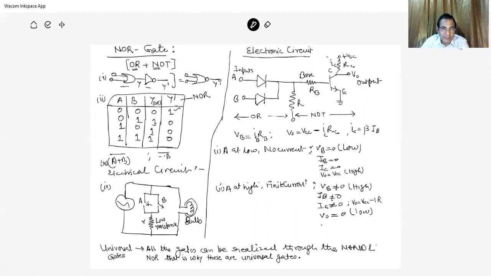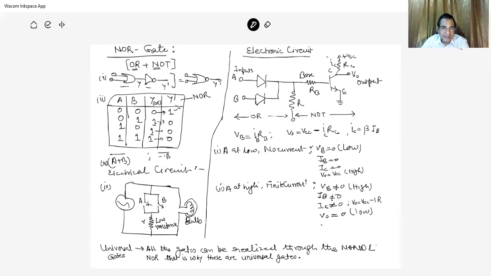This is the truth table of the OR gate: 0, 0 is 0; 0, 1 is 1; 1, 0 is 1; and 1, 1 is 1. Now, whenever we connect the NOT gate, input low gives output high, and input high gives output low. So the NOR output is 1, 0, 0, 0. This is the Boolean function, A plus B, all over bar.